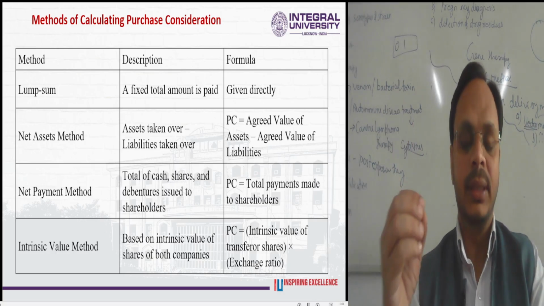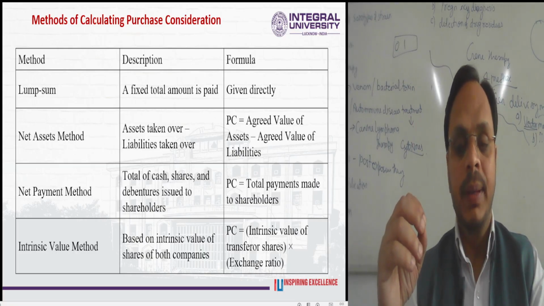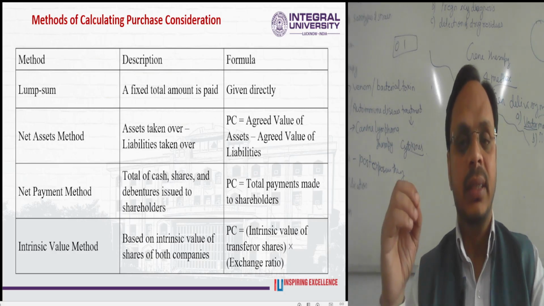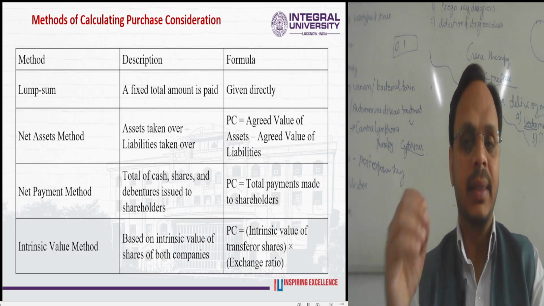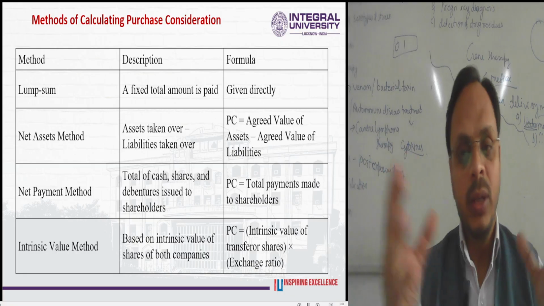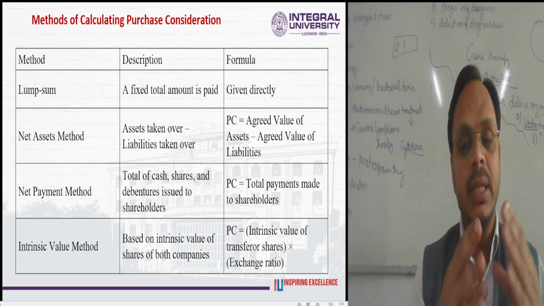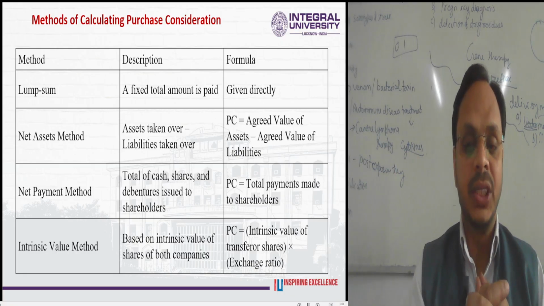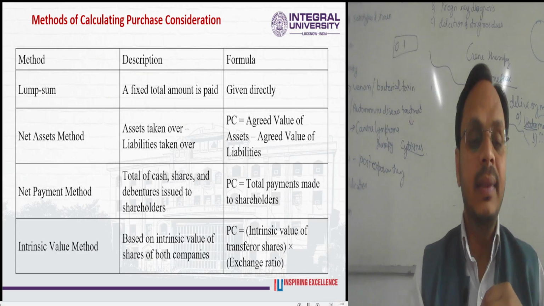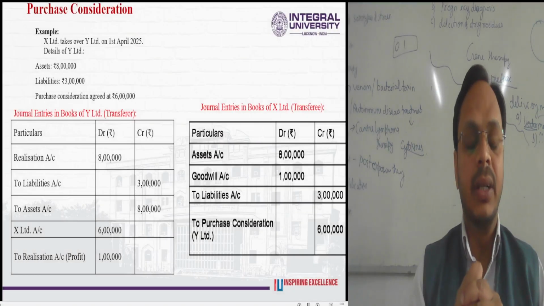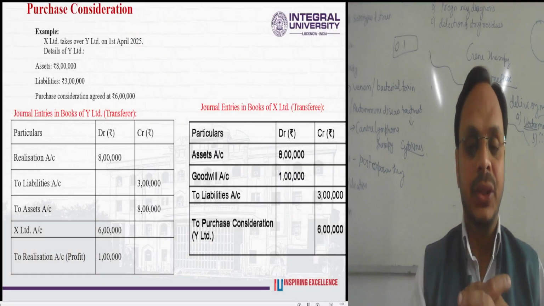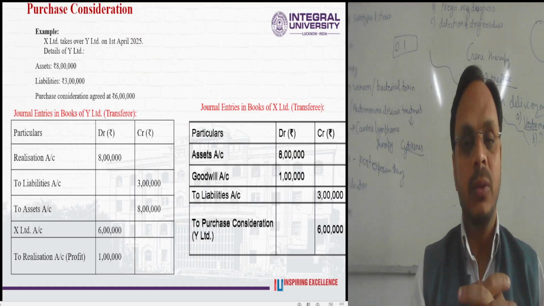So the purchase consideration will be decided accordingly. The formula is purchase consideration equals the intrinsic value of the transferor share into the exchange ratio. So these four are the methods of how the purchase consideration is calculated.